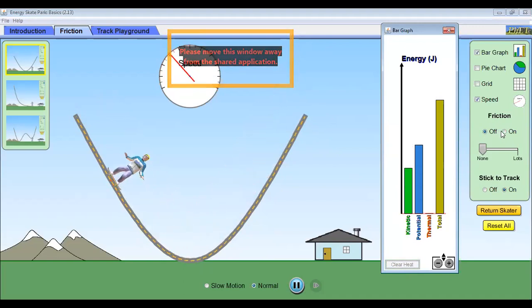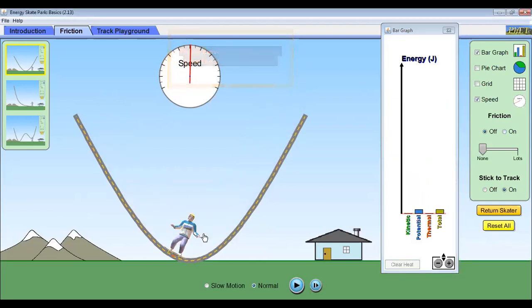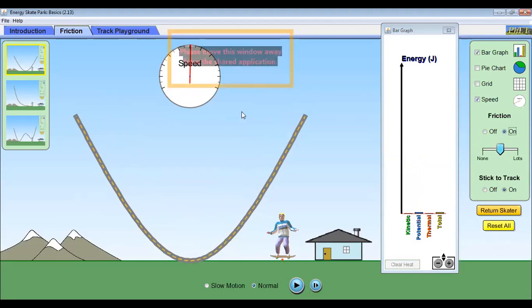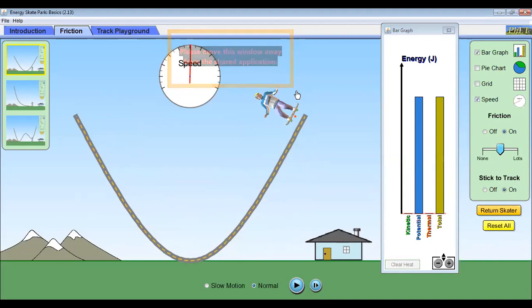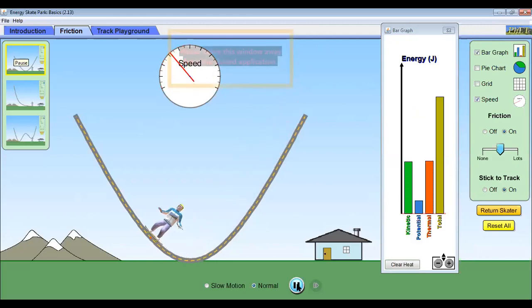Right now, if you look at this part over here, the friction is off. Now, what I will do, I will turn on the friction. So I will stop it. I will keep it here. And now I will turn on the friction. The friction is on now. So there is a friction between the skater and the track. Okay. Now see what happens. And I want all of you to focus on the thermal part now. See, I'm lifting it. So again, the same potential and total. Now I drop. See, I play it now. See what happens.